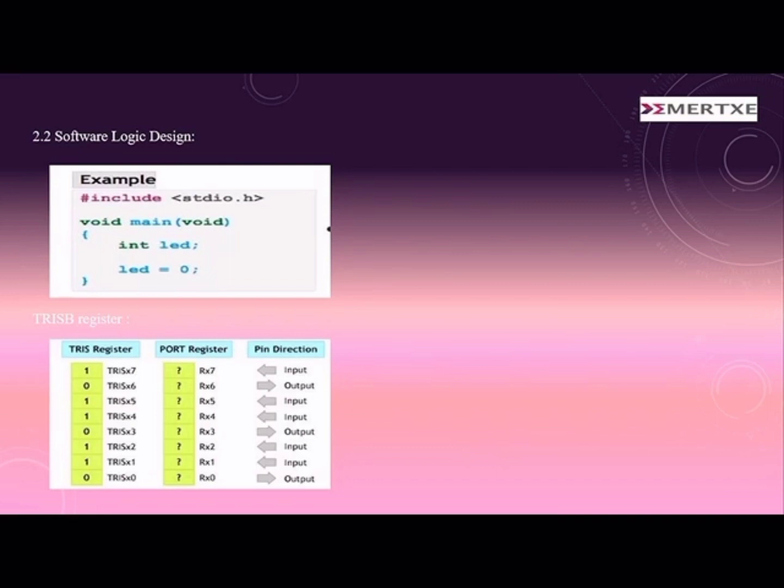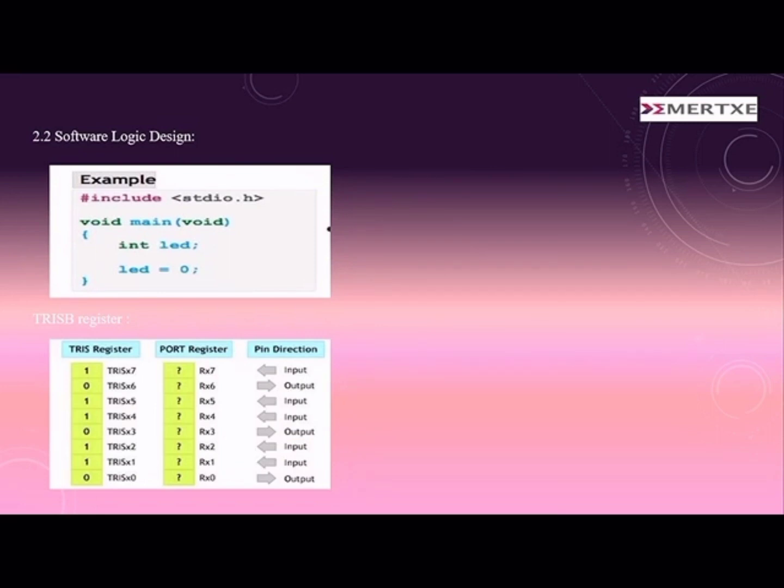There is an interface between the controller and the external peripheral device. Based on the controller architecture, it will have n number of ports. There is the TRIS register, the port register, and pin direction. The first pin can be input, then output, and so on. According to that, the register number has been given.